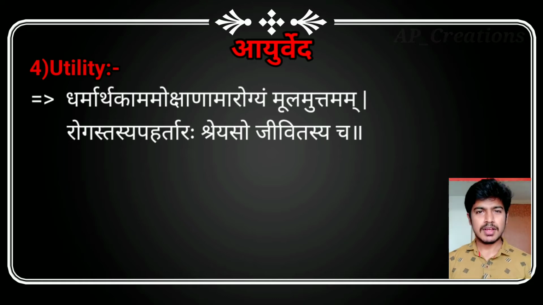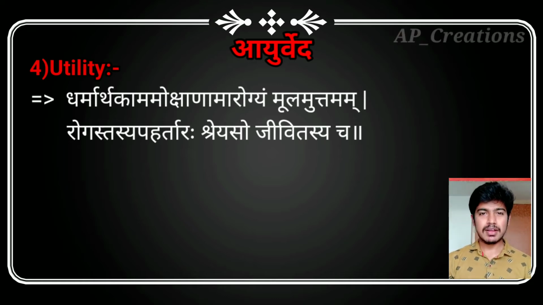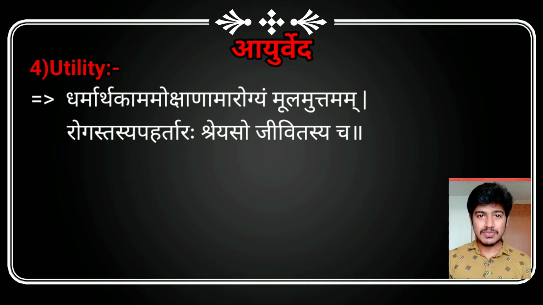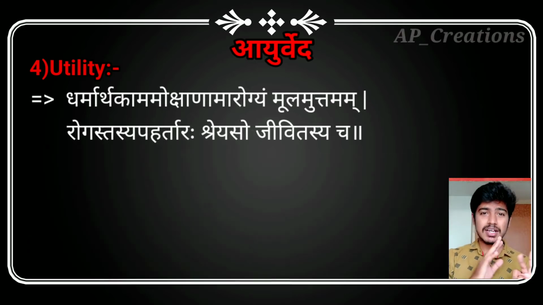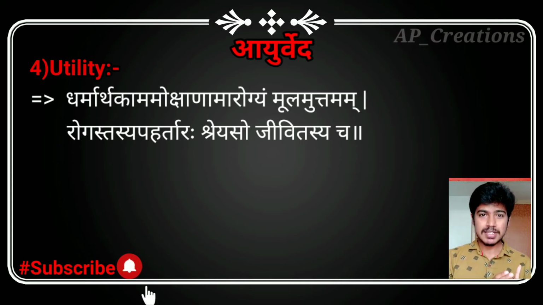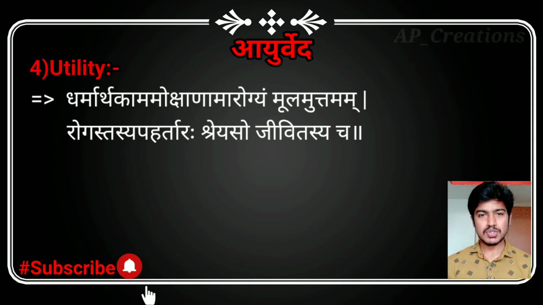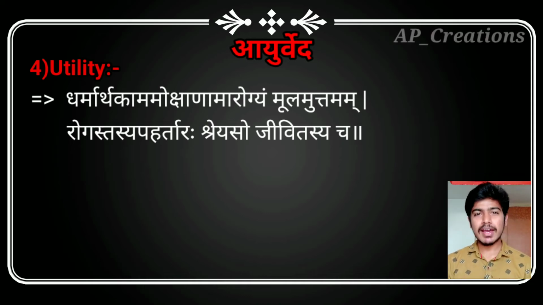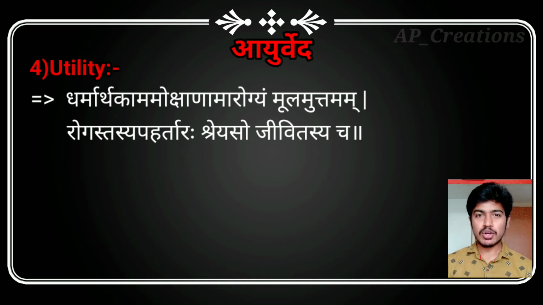This tells about the purusharthas. To attain the four purusharthas, dharma, artha, kama and moksha, in life, arogya is important and must be maintained. One should maintain good health to acquire these four purusharthas. He can destroy roga if good health is there.